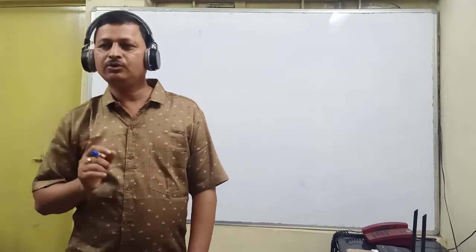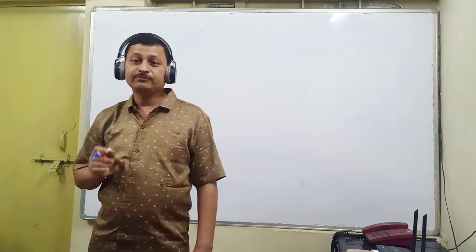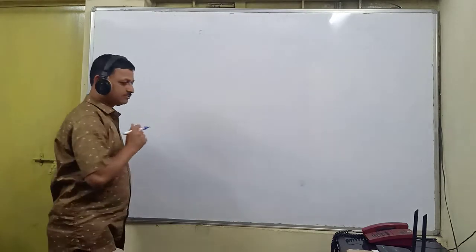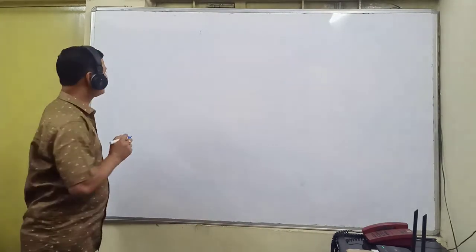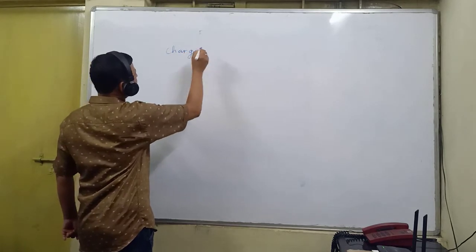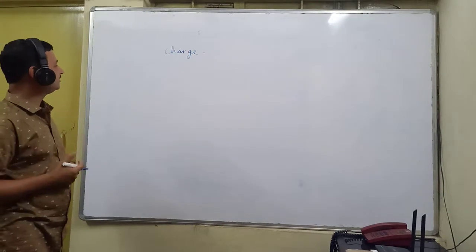And electric current constitutes of charges. That is, flow of charges is called as electric current. Is that clear? So, first question arises, what is charge? Let us discuss what is charge. Then only we will further move towards this electricity.